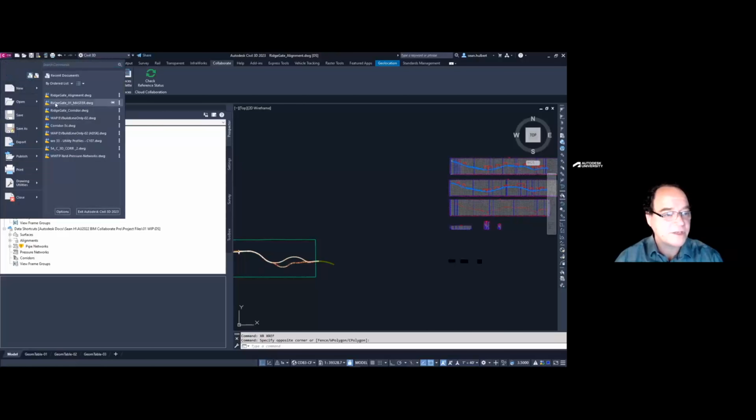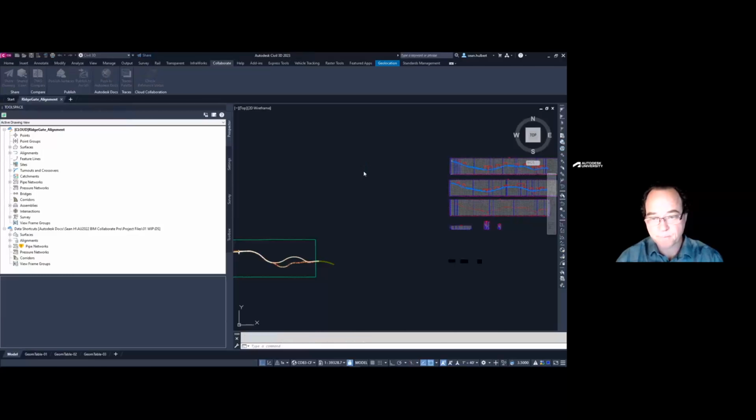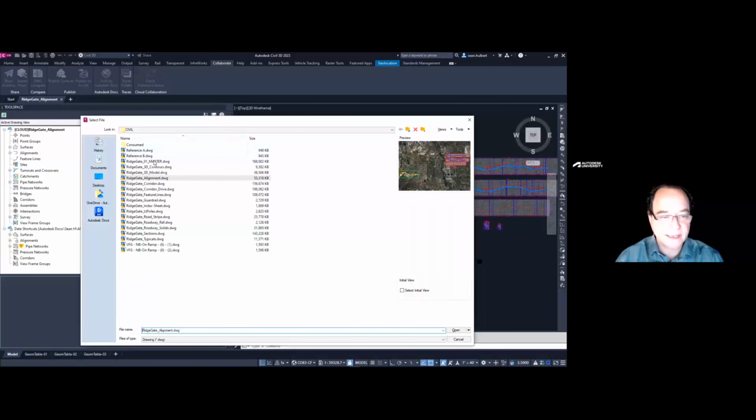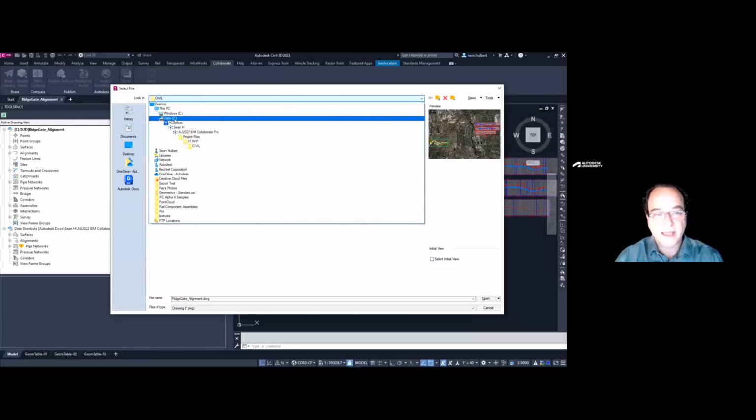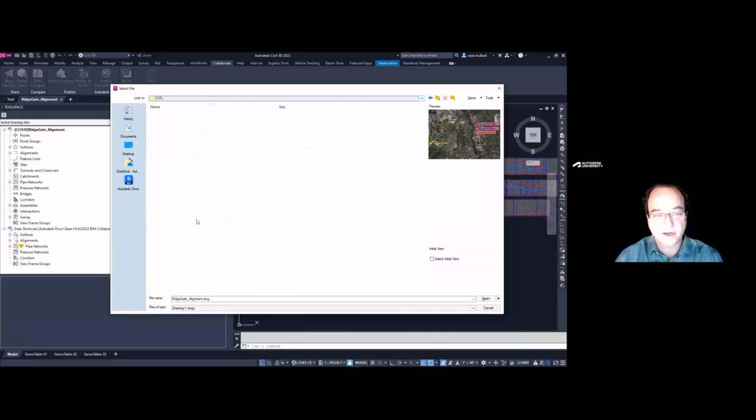Another thing I had failed to mention is we still can use our file open dialog. I strongly recommend against using this command here. I've seen it do some very irregular things. I don't like to use the open command. I don't like to double click on drawings, but you can navigate to your project here. As you can see, it's on my D drive now. I go to my docs, my name, my project hub. Here's our project. And then all the way down here is our Civil 3D drawings.